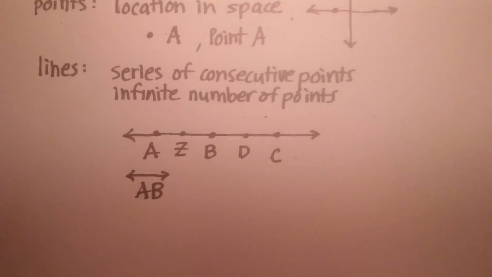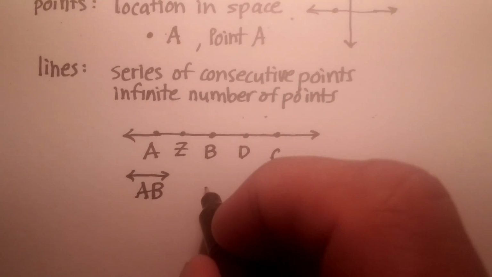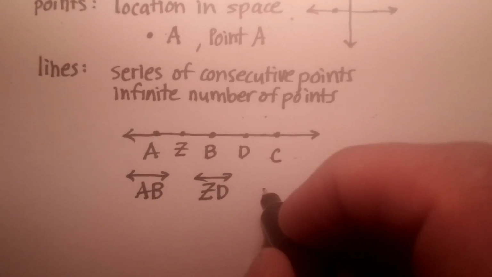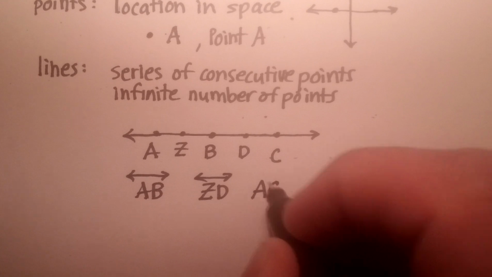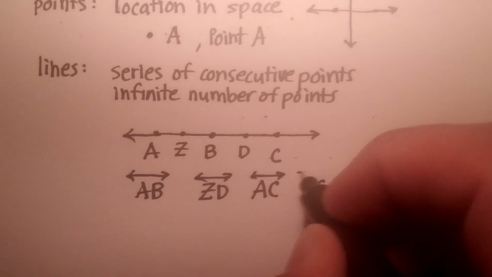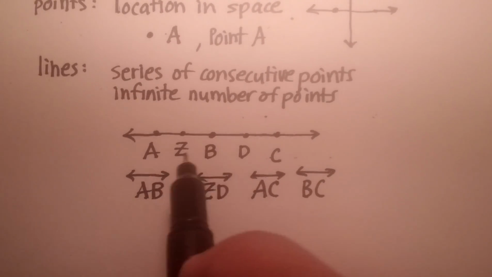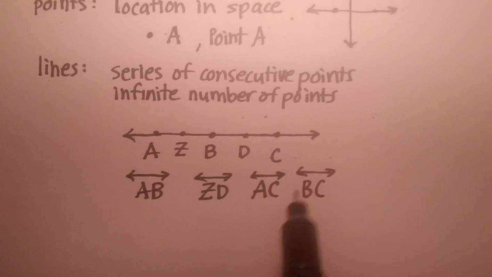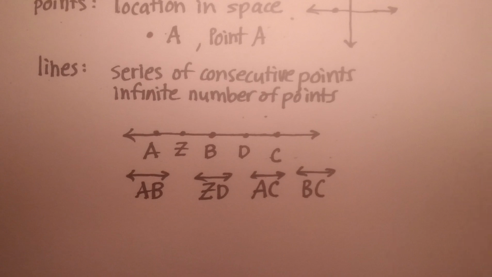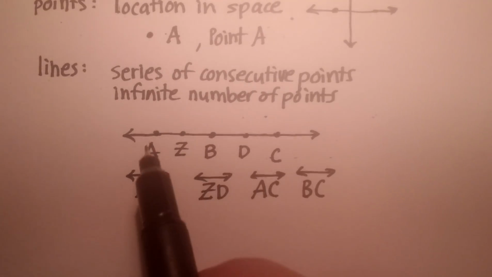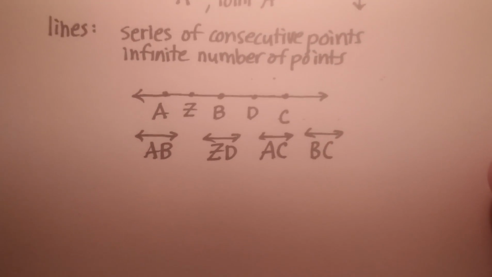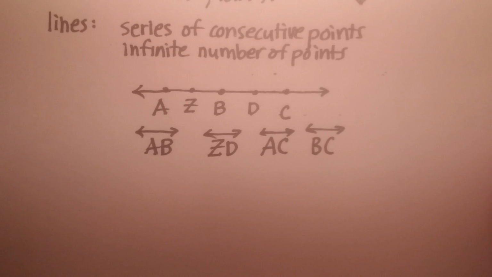Basically, you just have to choose any 2 points. So line AB is exactly the same as line ZD. That's exactly the same as line AC. That's exactly the same as line BC, etc., etc. So any 2 points on this line with this symbol above it basically is describing the exact same line. Okay? Just in terms of convention, usually people pick the 2 points on either end, but that's not even a strict rule.